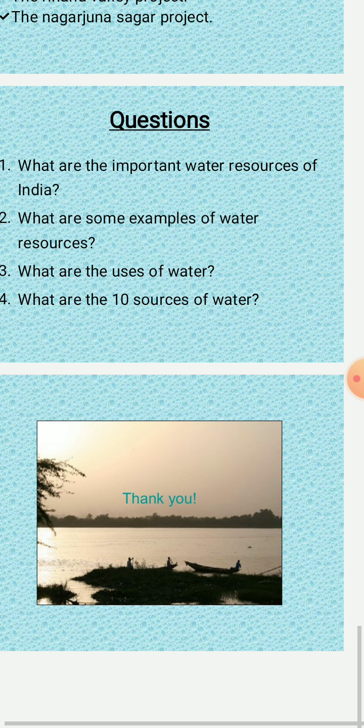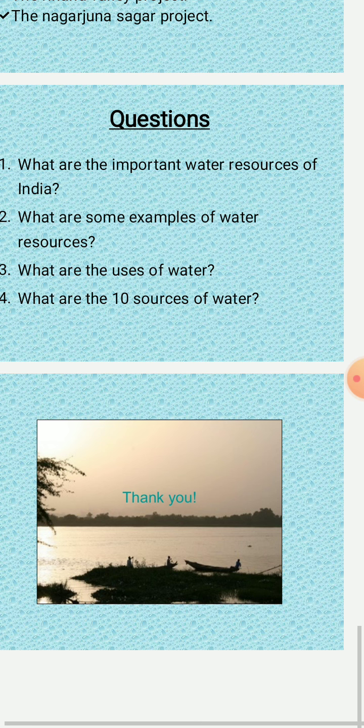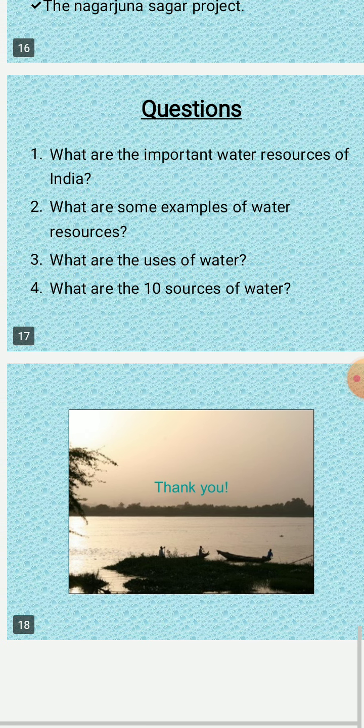Now, if you want to write the river and the state in which it flows, you can match the following. On the A side, you write only the rivers. I'll tell you: Nagarjuna Sagar, below that Bhakra Nangal, below that Hirakud, below that Tungabhadra.